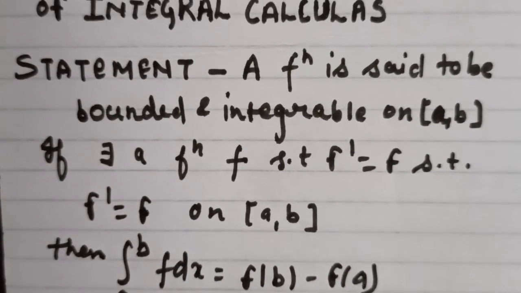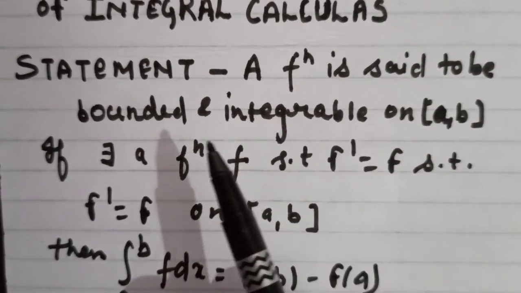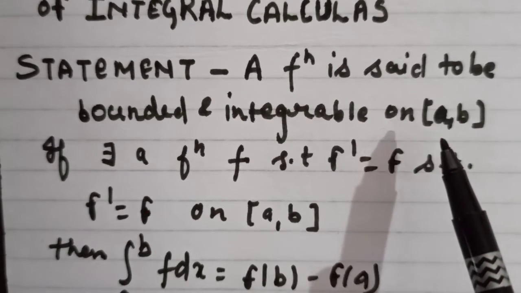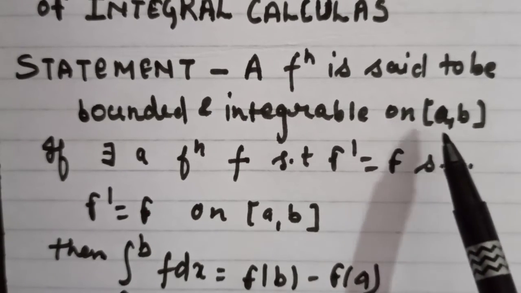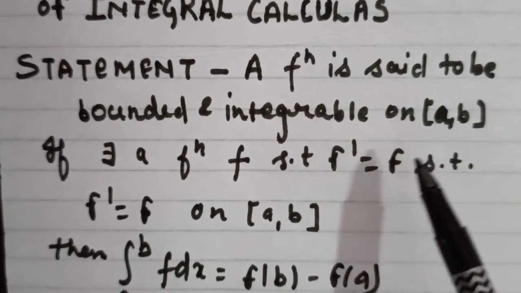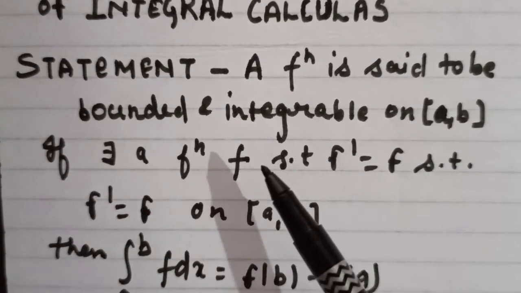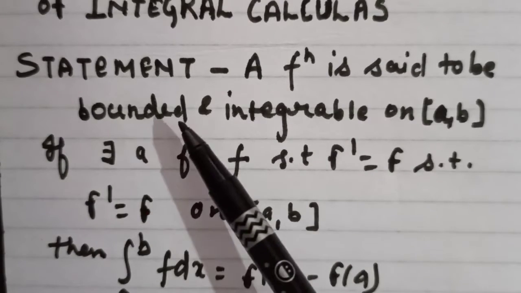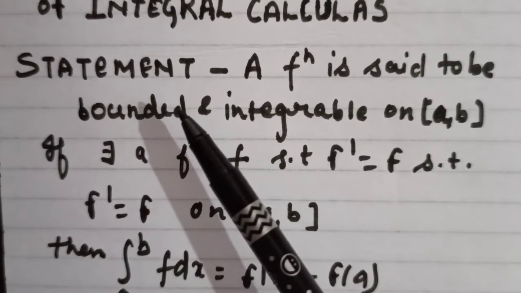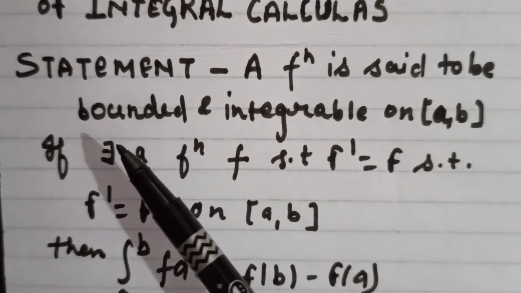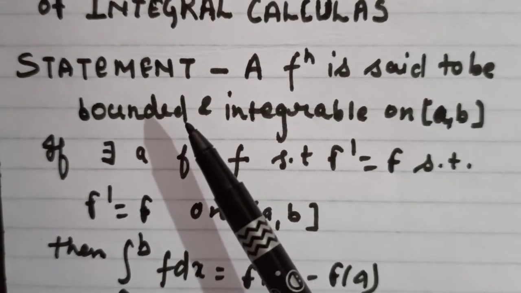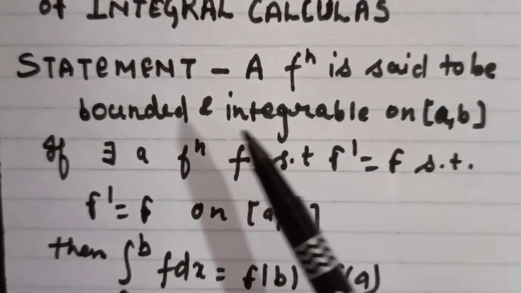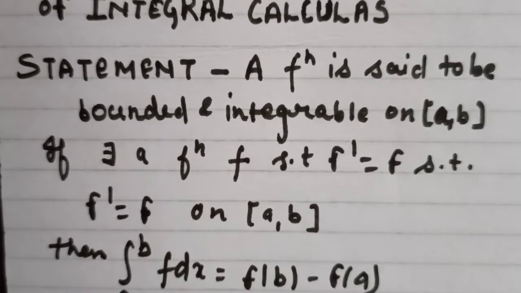The theorem says that if a function is bounded and integrable on a closed interval a b, then there exists a function F. Bounded means the function has a supremum and an infimum, and when it is also integrable, Riemann theory is applicable here.